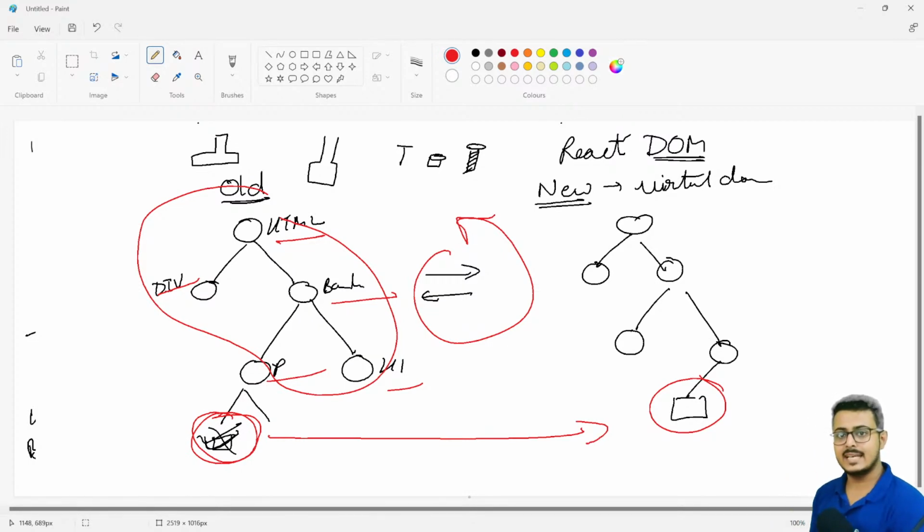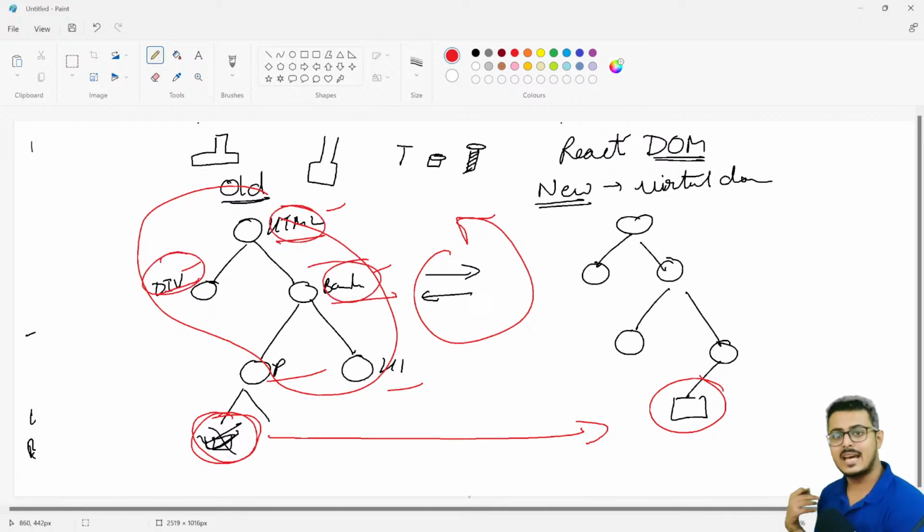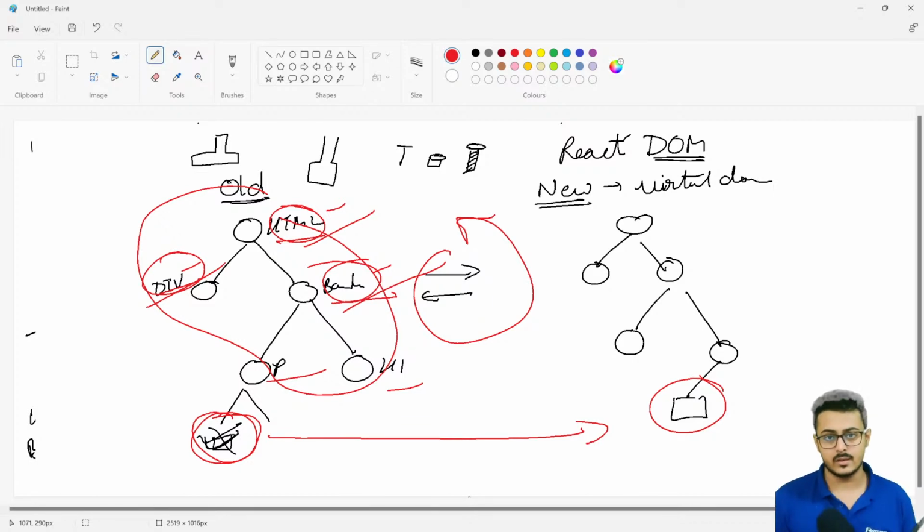The second thing is React DOM. This is just an example that I showed you right now. When we'll be coding, you will be able to see that these tags that you are writing right over here in React are actually components. So this will be like the header component, this will be like the navigation component, this will be like the body component, and so on and so forth. So these will be components instead of just HTML tags. So that's two of the biggest differences between a real DOM and a virtual DOM.